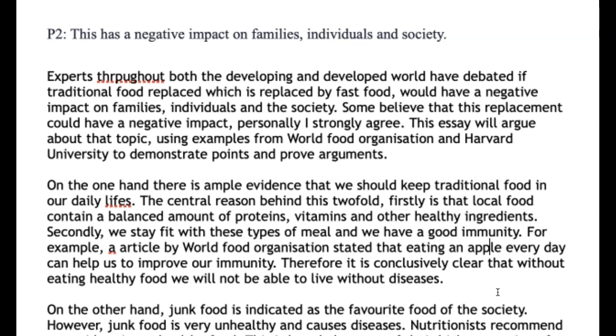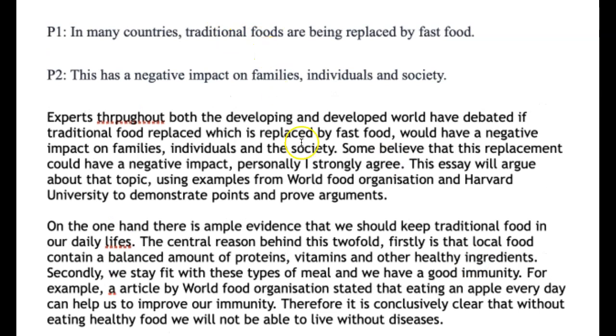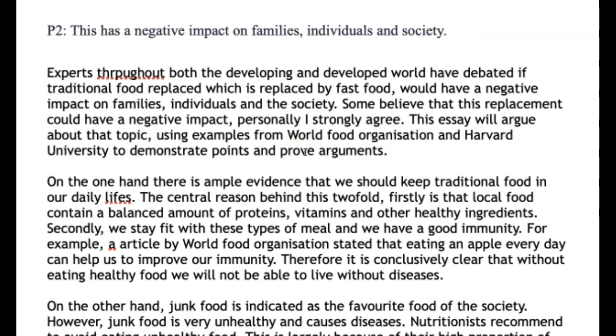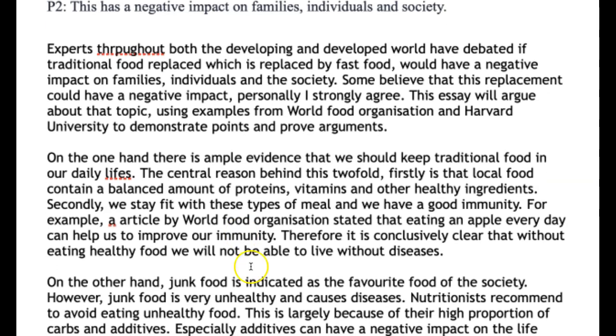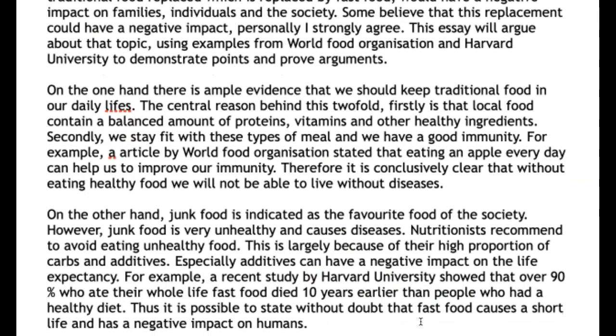Okay, I mentioned paella. It's typical of Spain. I could easily argue it's the traditional food. Okay, and now I've got a much stronger argument. And also we want to be saying immune system, not immunity. Therefore, it is conclusively clear that without eating healthy food, we will not be able to live without diseases.